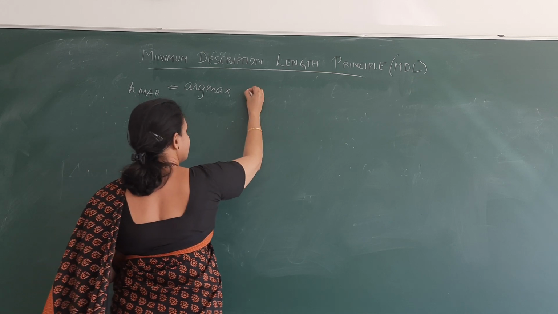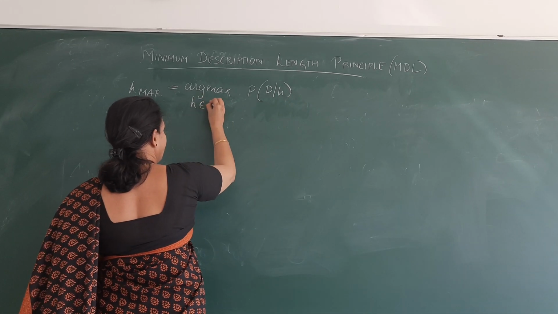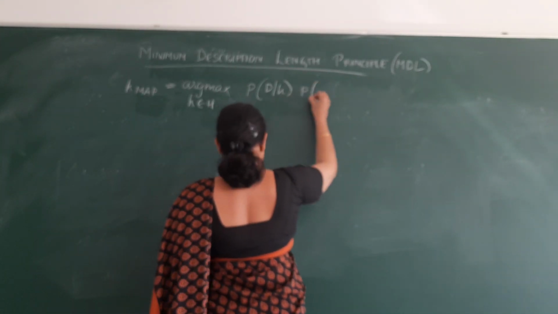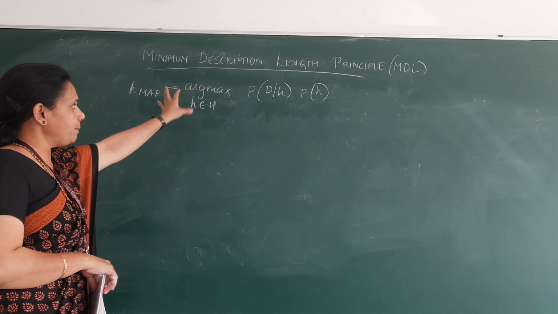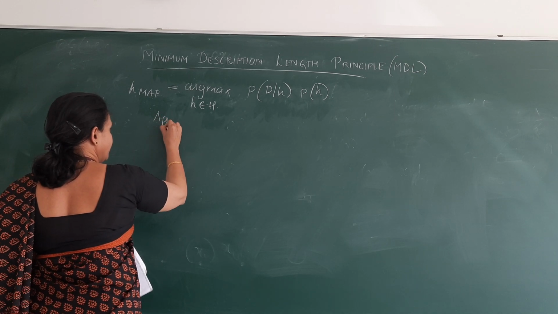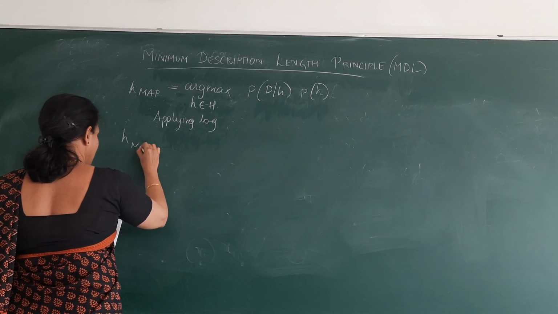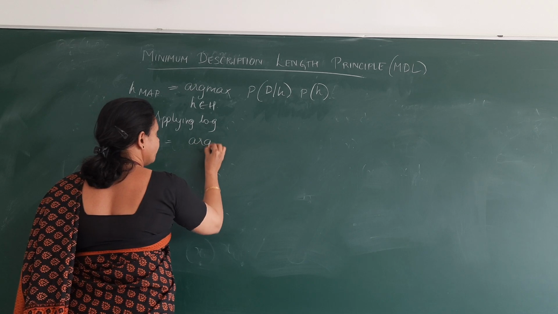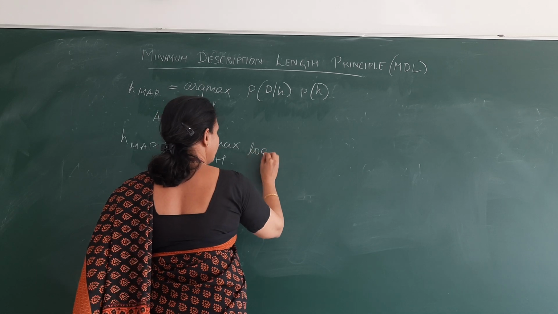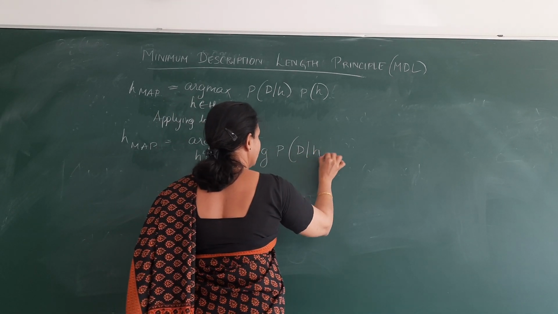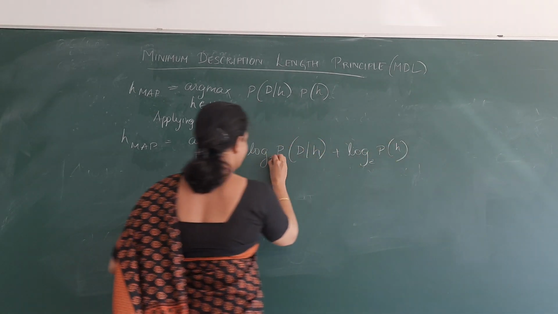According to the maximum a posteriori hypothesis, which we had proved earlier, H MAP is the argmax over all hypotheses H belonging to capital H of probability of D given H into probability of H. Now if I apply log on both sides, applying log for mathematical computations, what we get is H MAP is equal to argmax of log of probability of D given H plus log of probability of H basically.